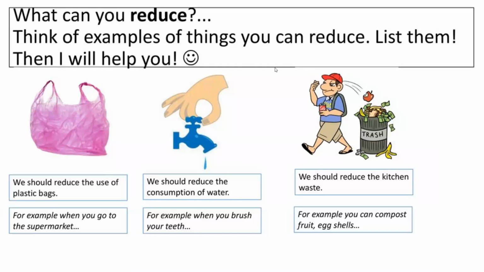And what can you reduce here? Here they're telling us some examples, like we should reduce the use of plastic bags. These are plastic bags. We must not use them in order to save Earth. And we should reduce the usage of water, and we should reduce the kitchen waste also. So we don't have to fill the kitchen waste like this. We have to make sure to reduce the amount of trash that we put inside the trash, okay?